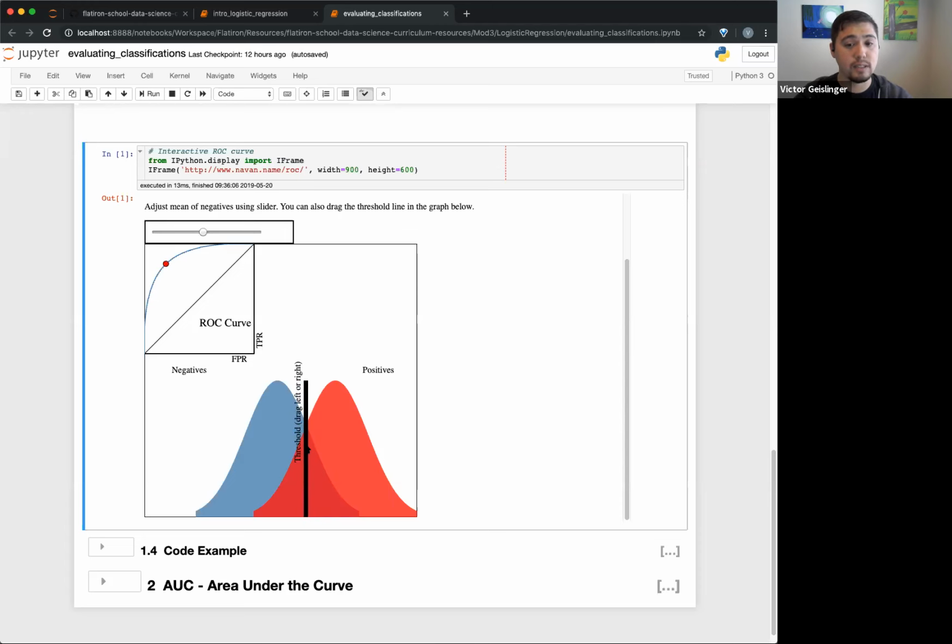And ideally, you can see this part is the ideal, right here, where we have a very high true positive rate and a very low false positive rate, basically 1 for true positive, 0 for false positive. But if I move in this direction, in this case my true positive rate, I'm capturing all of the true positives. Everything on the right here will be declared positive, but my false positive rate is very, very high. Okay, so my true positive rate is very high, my false positive rate is really bad. So this threshold is pretty bad on the ends here.